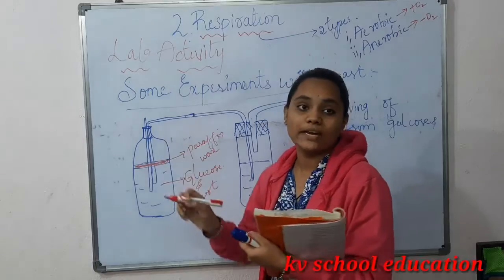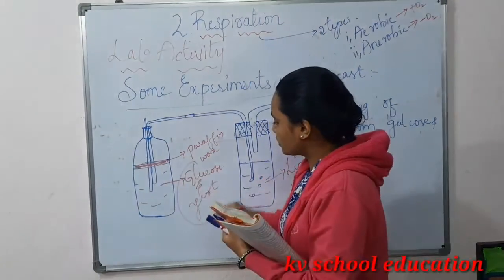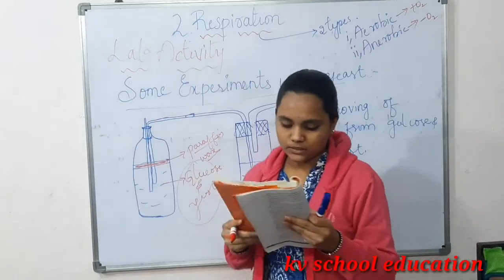So why do we need to add this? Because the oxygen should not enter this solution. That's why we need to add liquid paraffin wax, a layer of 1 centimeter.